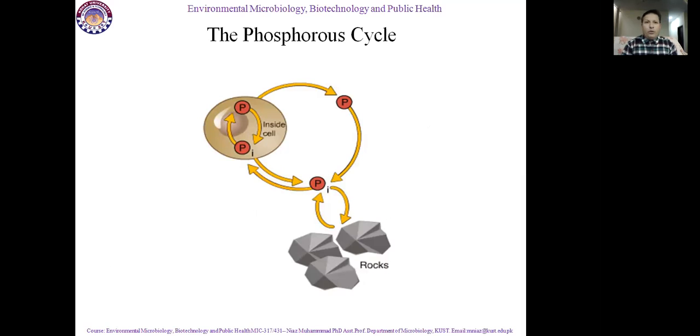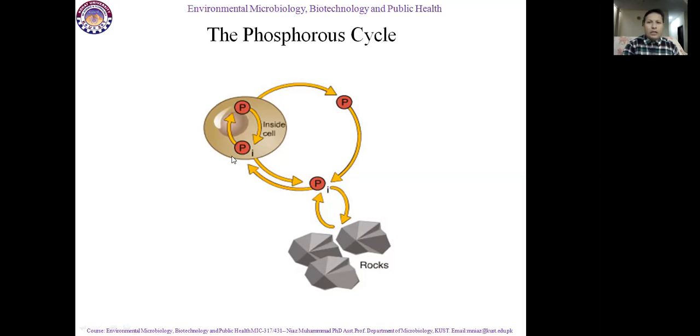Okay, we are now entering another element. We are talking about the phosphorus cycle. As students of biology, with a background in biology, we know that phosphorus is the most essential component of every living organism. It is present in bones, in hair, in DNA structure, and in different body parts and tissues.